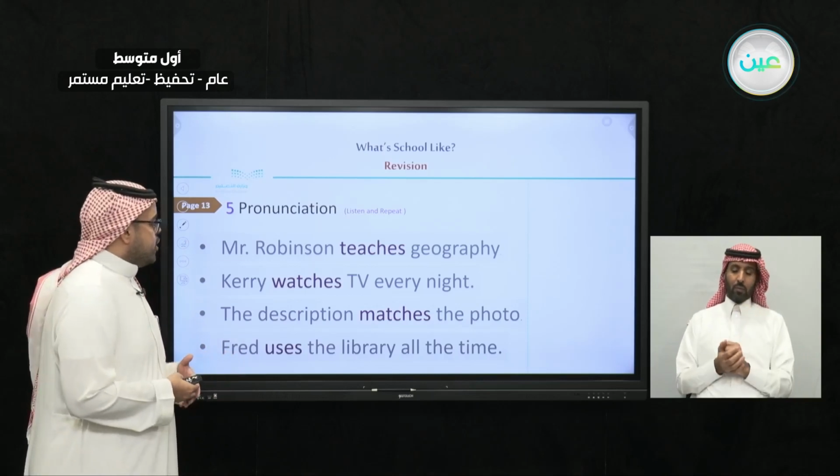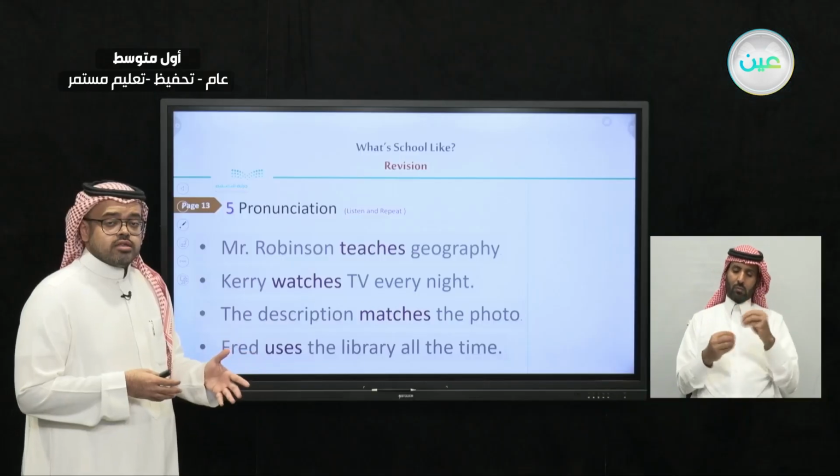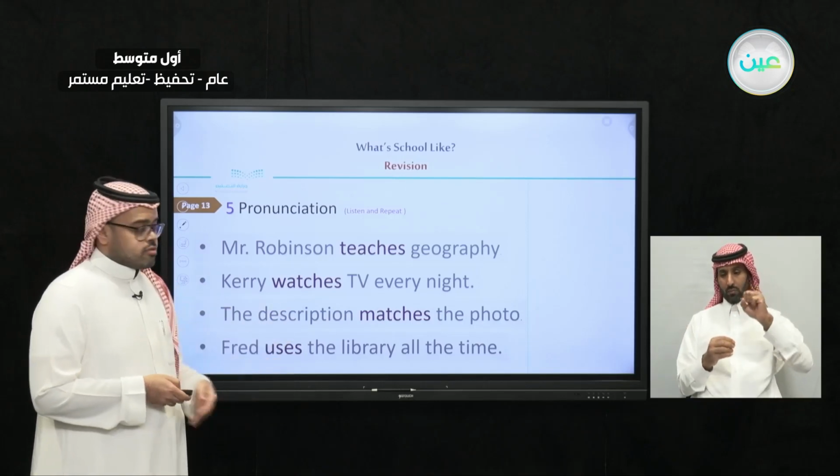For example, Mr. Robinson teaches geography. We say teaches because we added es. It's like another syllable. And Carrie watches. The description matches. Fred uses. So here we have some examples of verbs where it's not enough to add only s, but also es.